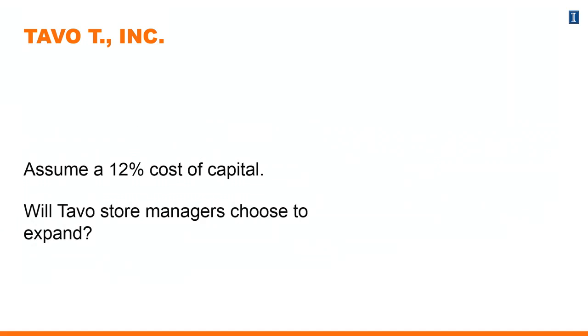So we're going to assume a couple of things. First off, a 12% cost of capital. Now, cost of capital very simply represents the threshold that managers must meet for a large-scale investment. If they don't meet this threshold, then it's not worthwhile to the company. The cost of capital that's decided upon by upper management is informed by a number of factors. Now, the question comes up, will the Tavo store managers, those of the A division and the B division, choose to expand to offer the gluten-free menu?